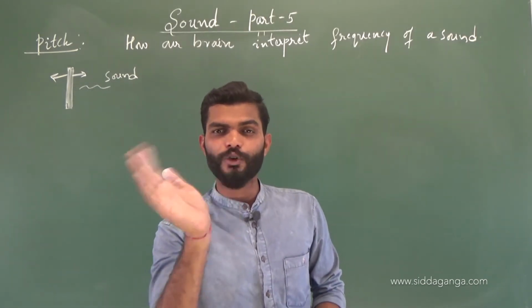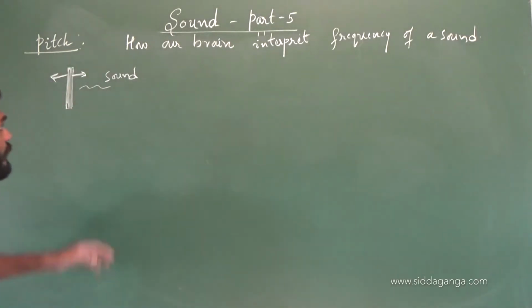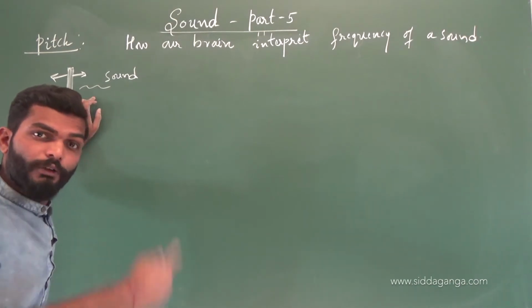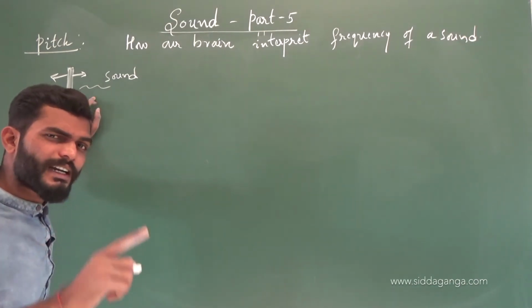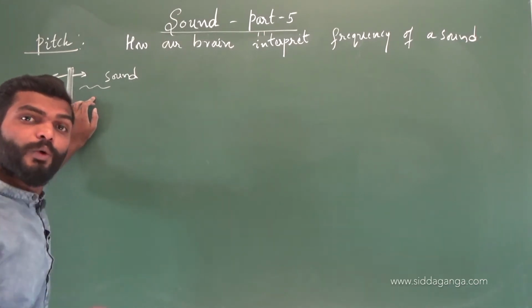In 1 second, how many times it oscillates and vibrates. So depending upon the number of vibrations, the more the vibrations of the object per second, in unit time, the more the frequency of the sound produced.